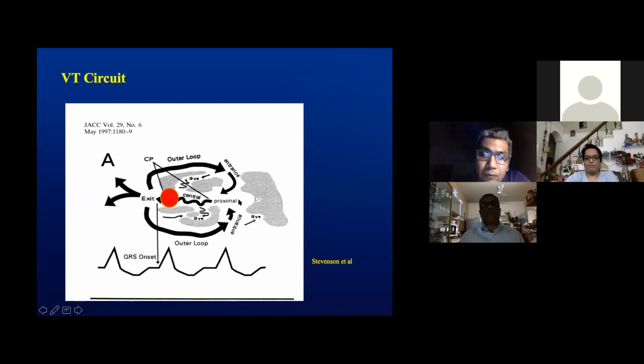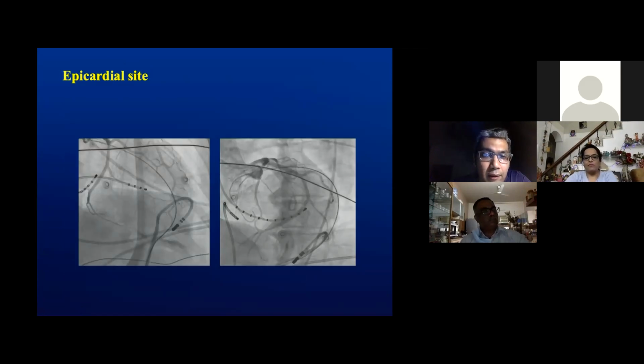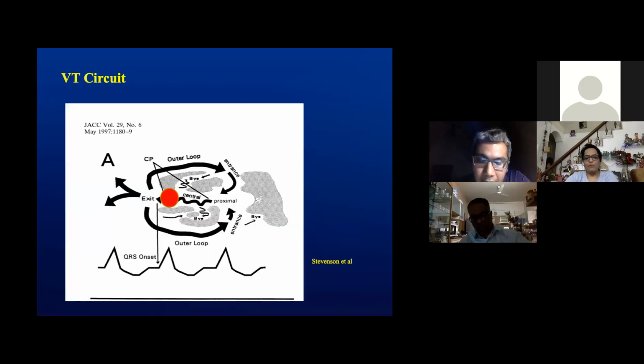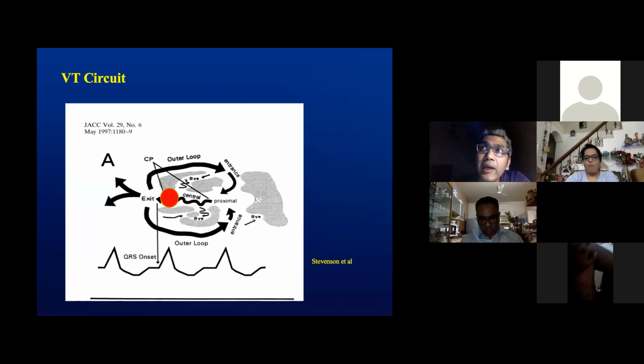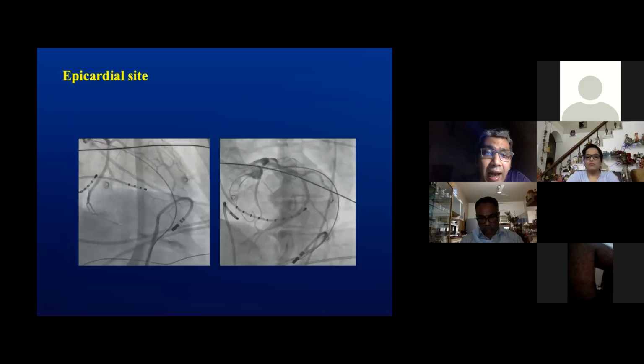One, the outer loop, which was endocardial, and 2 sites which were essentially epicardial, which formed part of the isthmus and near the exit. So we proceeded to create a line from the epicardium going towards the endocardium and connecting these spots. Prior to doing any epicardial ablation, we paced at a high output to rule out the presence of phrenic nerve at that site, and also performed an angiogram to see for presence of any major epicardial coronary artery at this location.